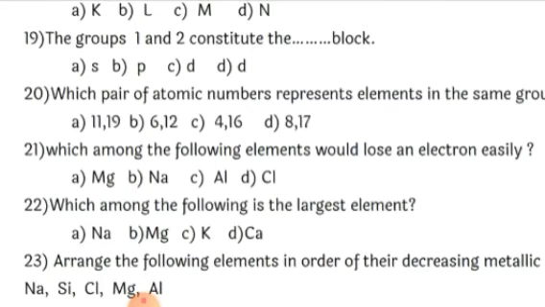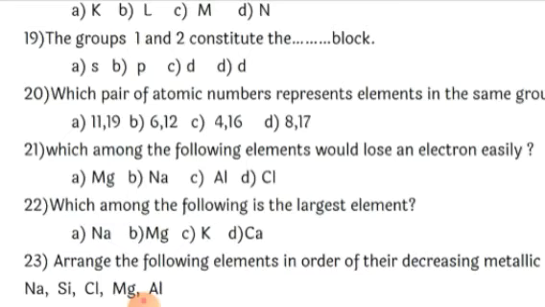6 and 12. 6 will be 2, 4, whereas 12 will be 2, 8, 2. In the last shell you have 4 and 2. That means this is not the correct option, and in the same group they should have the same number of valence electrons.